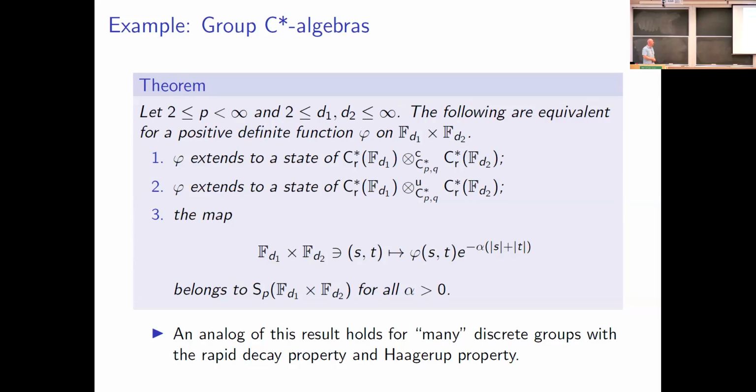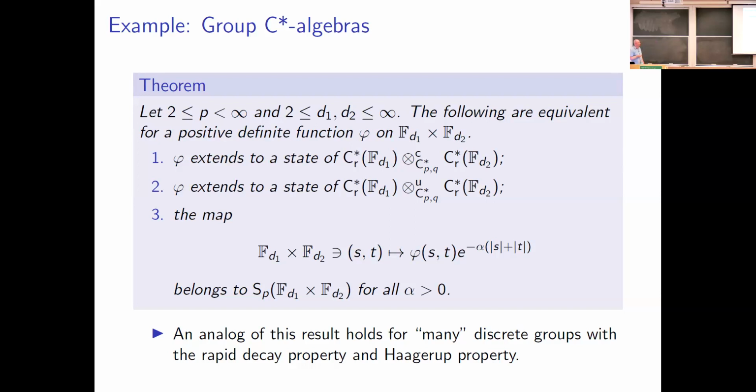That is always going to be a positive definite function that lies in here, and by the previous slide, it extends to a state on this tensor product here. And you simply take alpha to approach 0. That approaches the positive definite function phi, so phi must extend to a state of this one also.